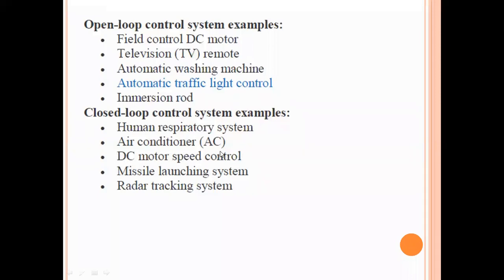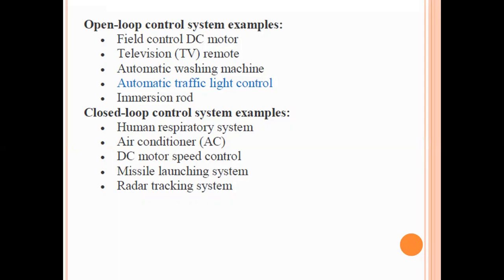This example is an armature speed control. Armature speed control can be designed in closed loop. Like if we have a DC machine, the set speed is 1500 RPM.